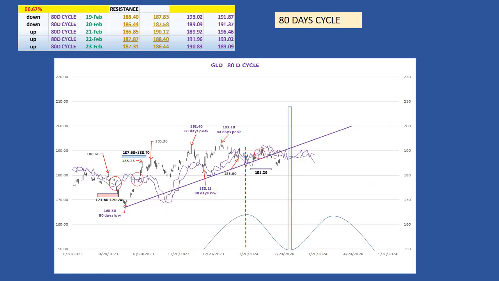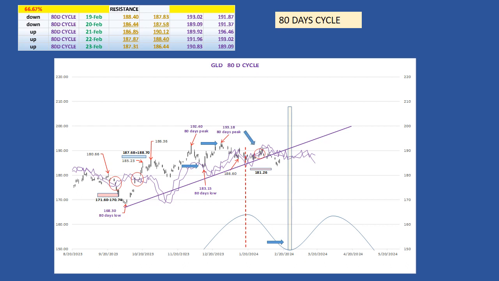The 80-day cycle. The 193.18 high on December 27th has been confirmed as the 80-day cycle peak. The last 80-day cycle low occurred on December 11th. The present one is expected on February 17th, and will form at the same time as the 20-week low. The average length for the 80-day cycle is 68 days. 68 days from December 27th is February 17th.